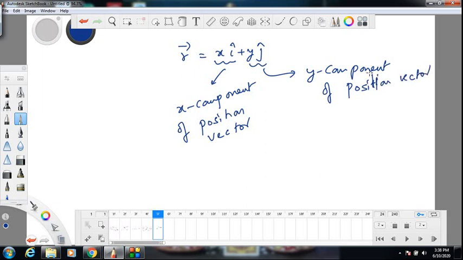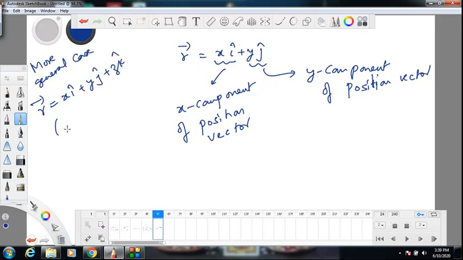Y component of position vector. So we generally represent it with R. X component of R is written as x, y component is written as y, z component of R can be written as z. So in a more general case, R is written as xi plus yj plus zk.